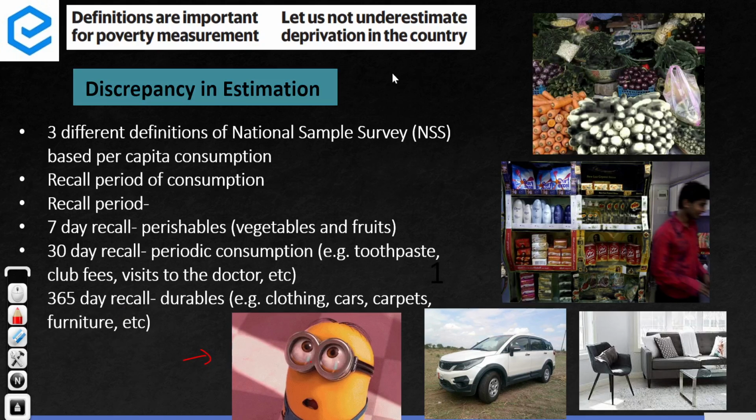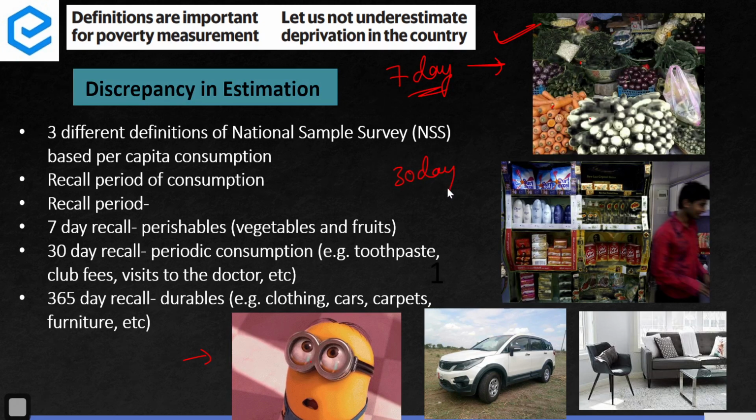With a 7-day recall period, we can easily say if we purchased vegetables, items or fruits in the last 7 days. With a 30-day recall period for toothpaste, visiting a doctor or shampoo, this will be most optimal. And a 365-day recall period for durables, which we consume very rarely, will be optimal.